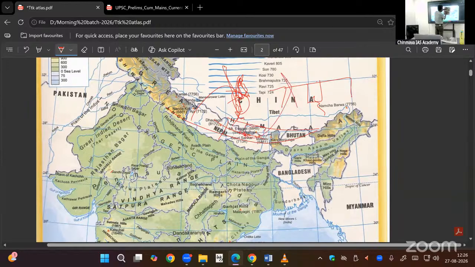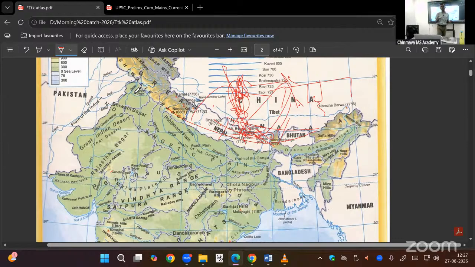So the rivers denuded this. Denuded this. So deep gorges formed. Deep gorge means a vertical wall-like feature. This kind of a valley, river valley. That is a deep gorge. That's all. Kaveri Gorge in Karnataka, Kodagu Hills. Clear? So deep gorges will tell you about the antecedents of the river.